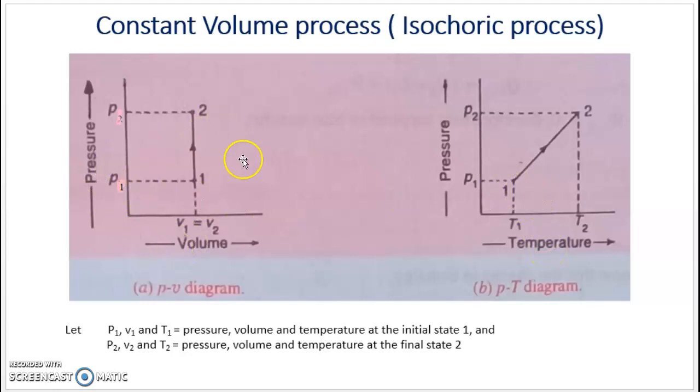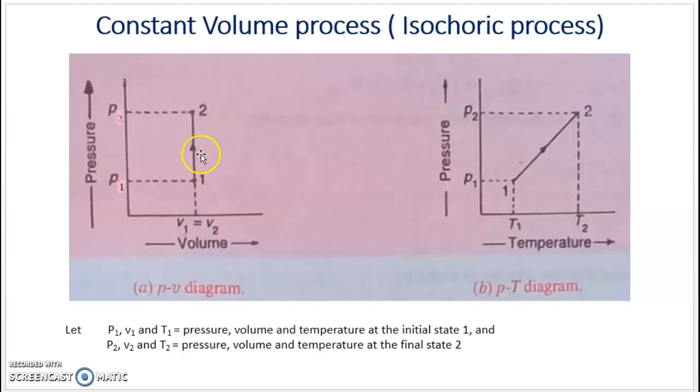Now if you see this PV diagram, we have 2 state points, 1 and 2. 1 is the initial state point, 2 is the final state point. If you connect 1 and 2 by a vertical line, it refers to constant volume process. The path 1 to 2 refers to constant volume process.